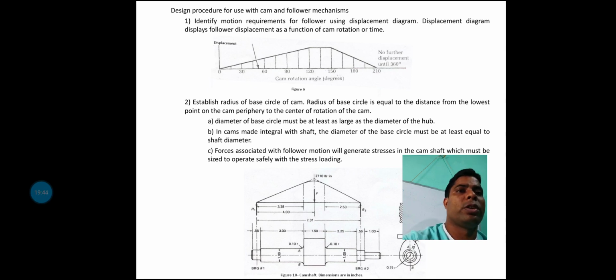I think today's class is not sufficient to describe how to draw the displacement diagram. So I think in the next class we can discuss from the starting how to design the cam and follower mechanism, and we carry forward this point in the next class.